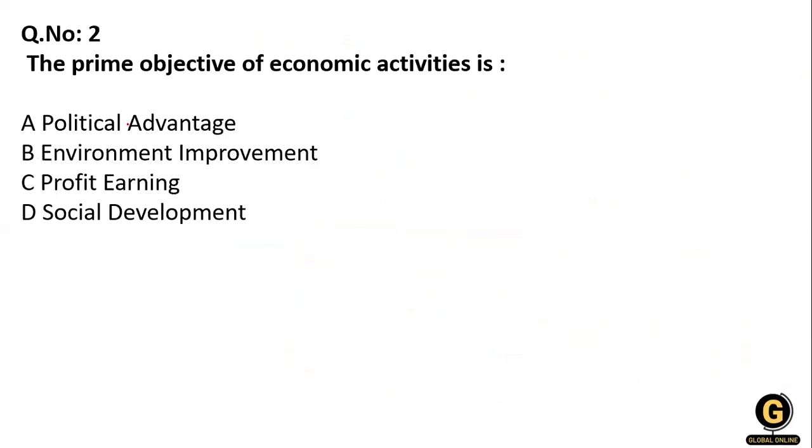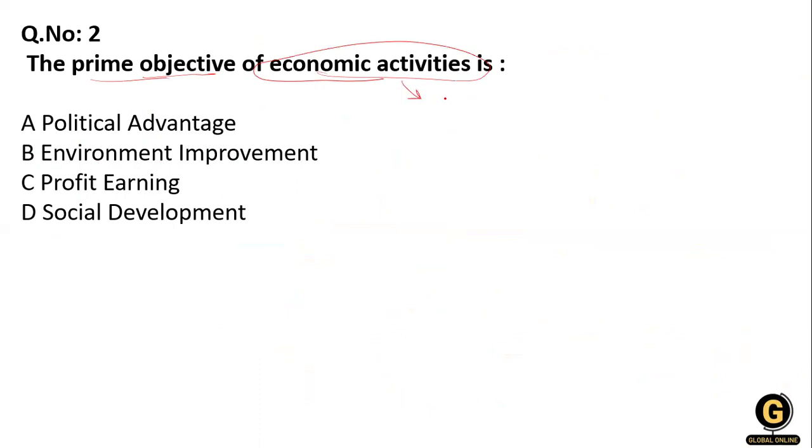Next, the prime objective of economic activity. The options given are political advantages, environmental improvement, profit earning, and social development. So what is the prime objective of economic activity? What is economic activity? Economic activity is where you earn something.